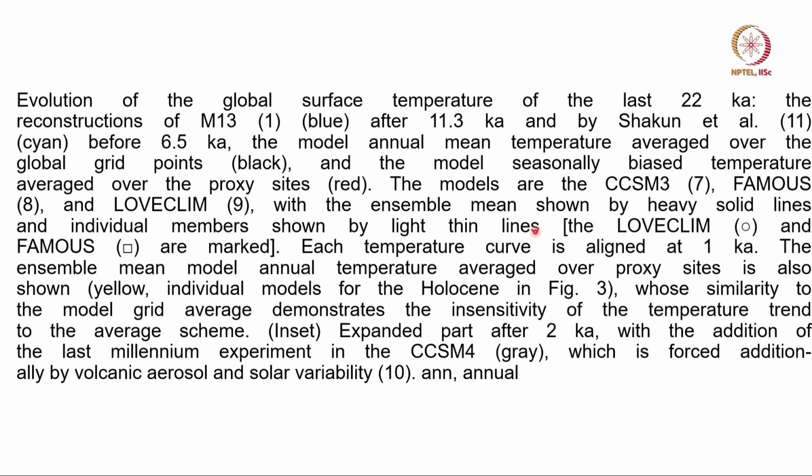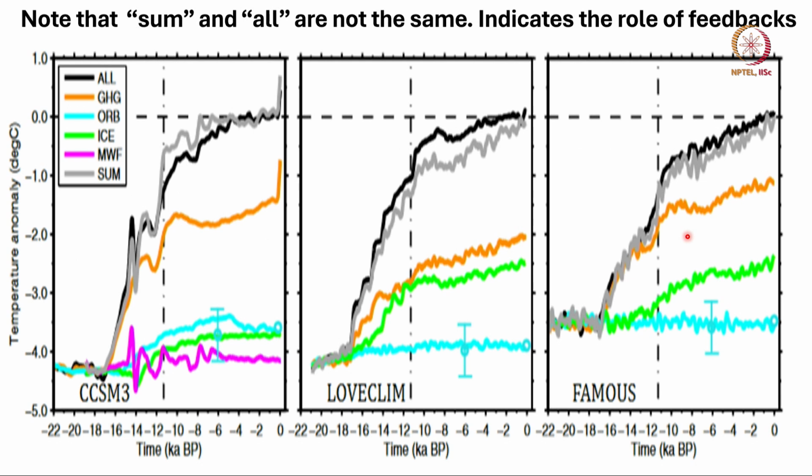and in these papers they not only compared the trace simulation, they also took simulation from another model called FAMOUS and a third called LOWCLIMB. Because you cannot rely only on one simulation, one model, people look at many models, because each model is a different representation of the physics. So, when you look at all of them together, it gives you confidence. So, here is that comparison.